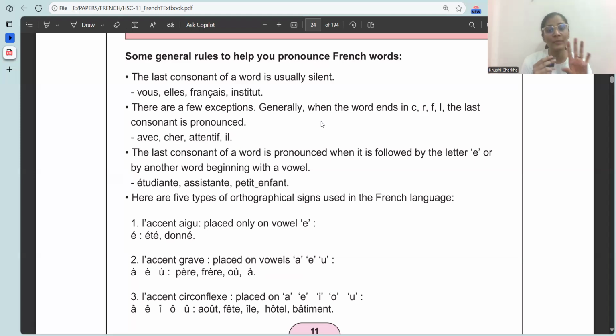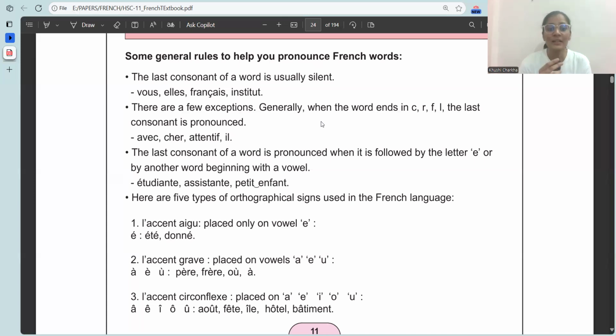So apart from A, E, I, O, U and H. H mute is a vowel in French. So apart from these, others are known as consonants. And the last consonant in a word is usually silent. Just like, listen to it. Vous, elle, français, institut. I'm not pronouncing the last letter here.